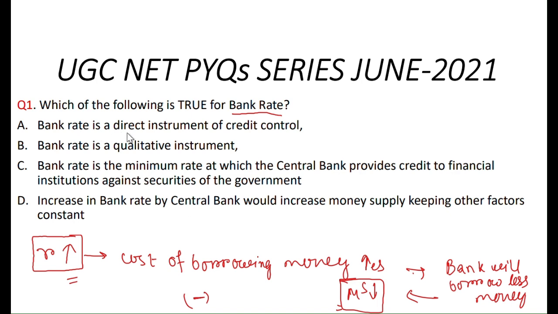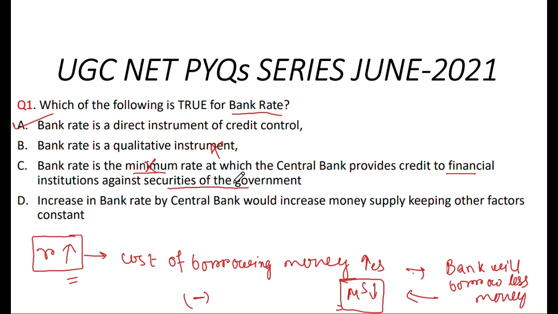Okay. So bank rate is a direct instrument of credit control. Yes, this is right. And bank rate is a qualitative instrument? No, this is not qualitative. This is a quantitative instrument. Bank rate is the minimum rate at which central bank provides credit to financial institutions against securities of the government? No, this is not the minimum rate. This is the rate at which the central bank of the country lends money to the domestic banks.